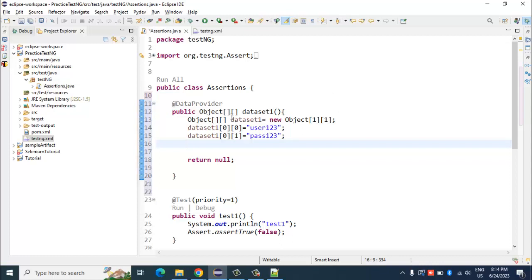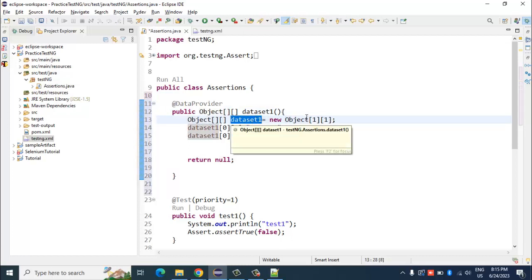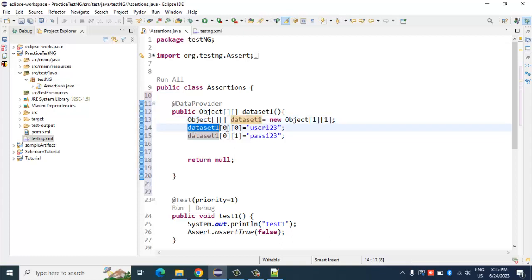So what I've done here is I've used this DataProvider annotation, TestNG annotation here, and what I'm doing is I have created a method by the name dataset1, and this method returns a object array, okay, which is a multi-dimensional array, as you can see here. Okay, and inside this I have created an object array. I've initialized it, and I've mentioned that it would return one row and one column. Okay, and here like for example, let me open an Excel and show you.